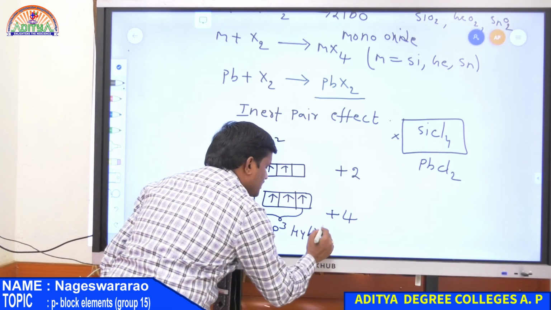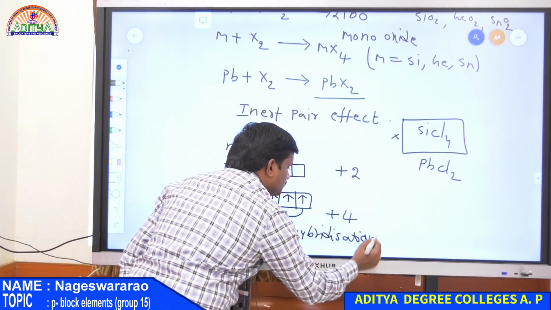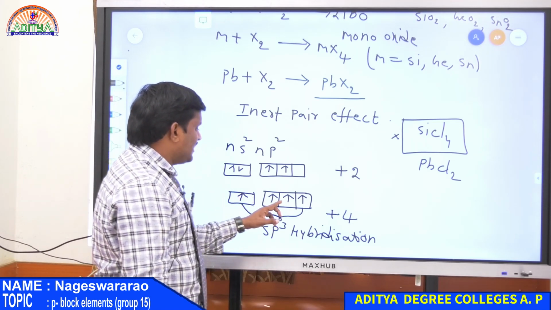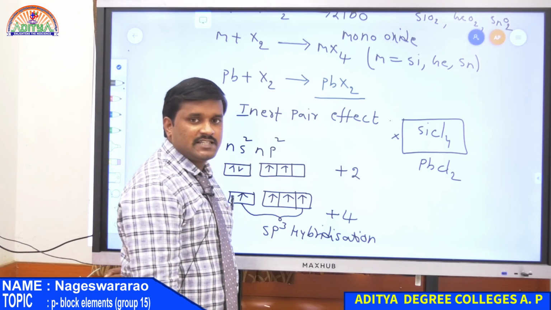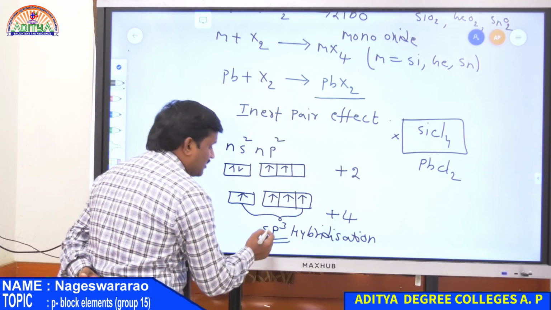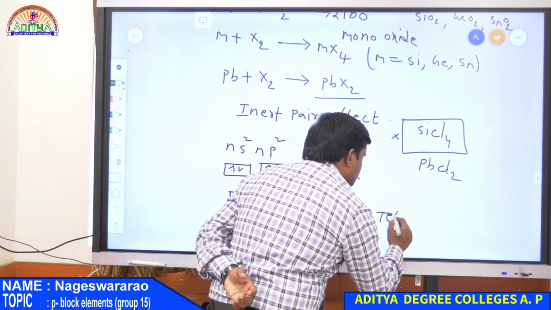This is due to the involvement of the s electron as well as 3 p electrons present in the outer electronic configuration of silicon. Therefore, it forms sp3 hybridized silicon, and the geometry is tetrahedral.